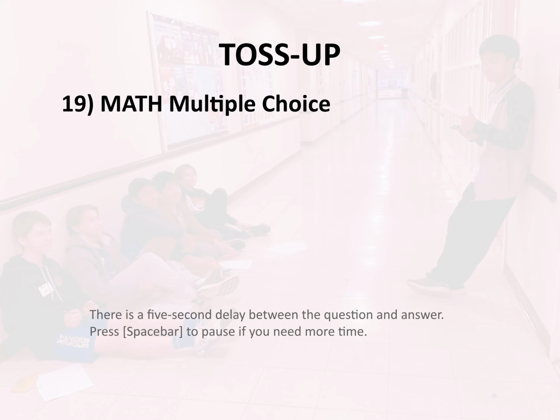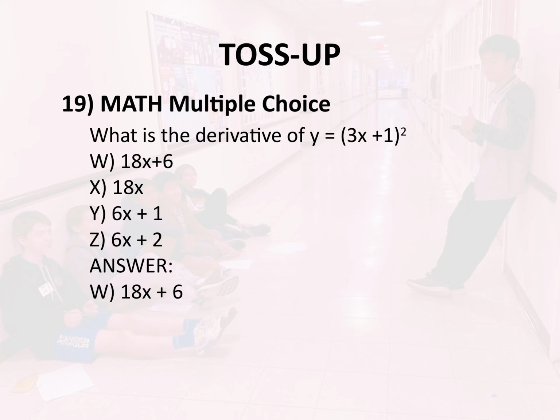Toss-up 19. Math. Multiple choice. What is the derivative of y equals (3x plus 1) quantity squared? W. 18x plus 6. X. 18x. Y. 6x plus 1. Z. 6x plus 2. Answer. W. 18x plus 6.